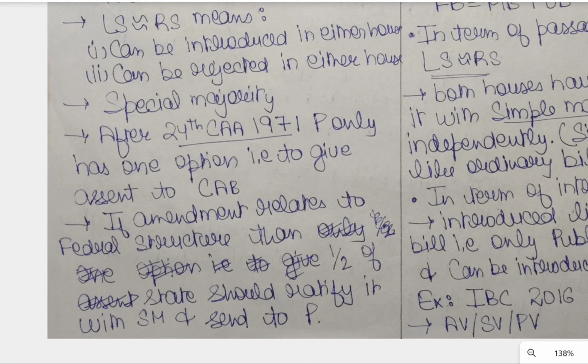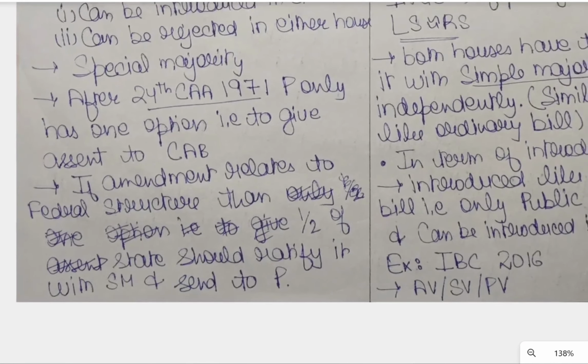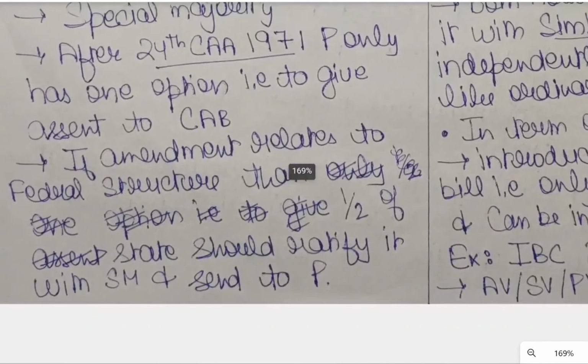Another important point related to the constitutional amendment bill is if the amendment relates to the federal structure. What is the federal structure? Federal structure means the relation between the center and the state. If somehow the relation is being affected, for example the executive power of state governments, the executive power of the union government, or any amendment or changes in the judiciary, whether high court or supreme court, prior recommendation or ratification of the states is required.